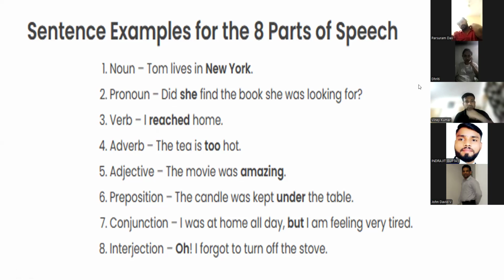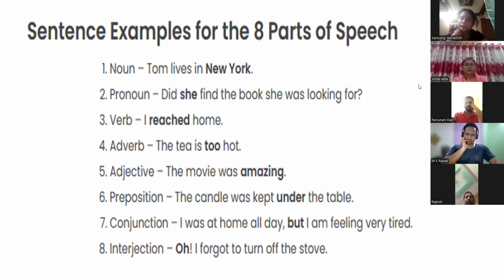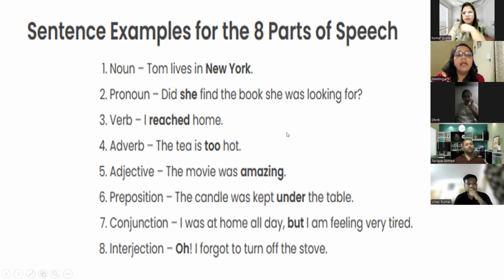Any doubt? Ma'am, some confusion between adverb and adjective. The tea is too hot. Okay, this is a sentence. Here "is" is a linking verb. If the be verb is there and two words are coming, the first word is an adverb and the second word is an adjective. So "too" is an adverb and "hot" is an adjective.